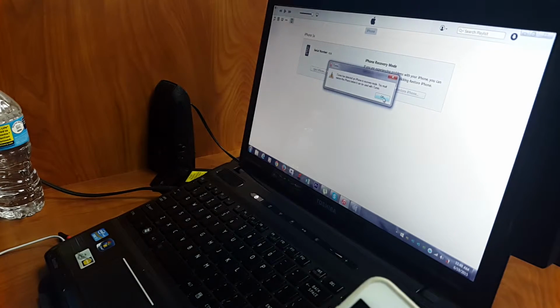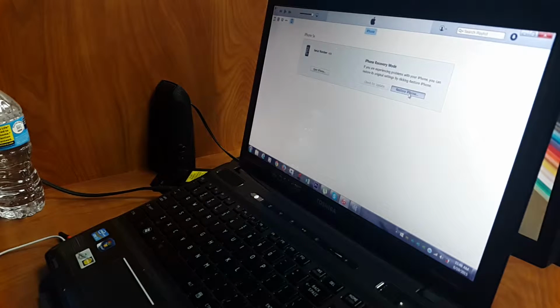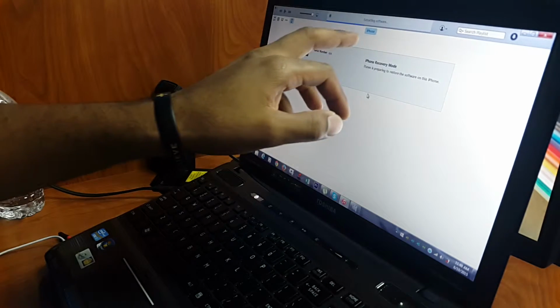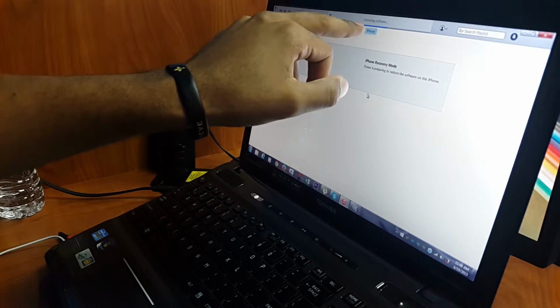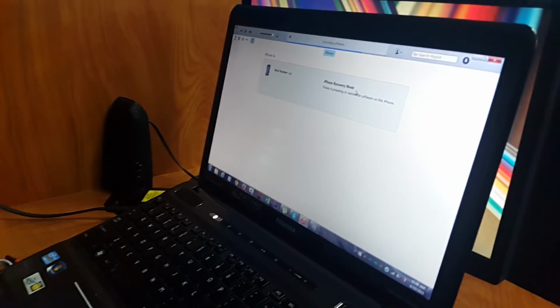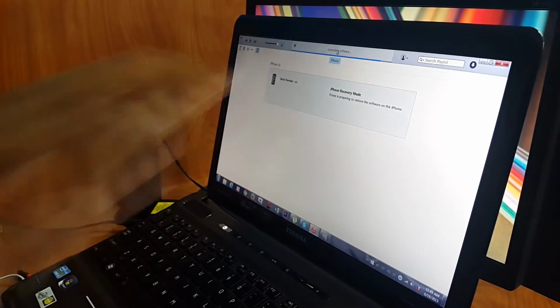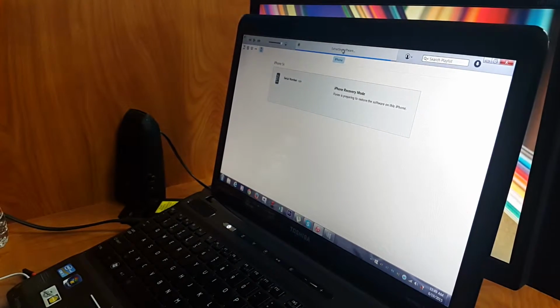Another name for this is called DFU mode. So once you click OK, you just click restore, and then restore and update. I already downloaded the software, so as you can see it says extracting software. So you just let that run, and then the iPhone should be good to go. So extracting software. This is the iPhone.